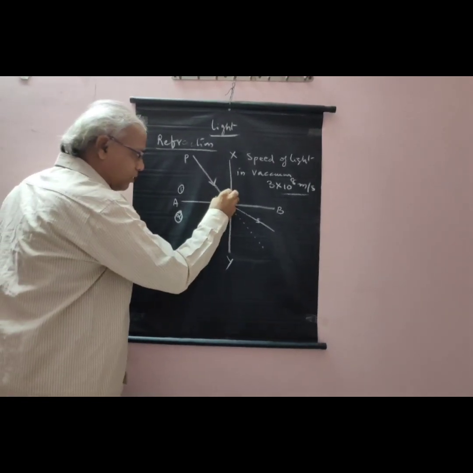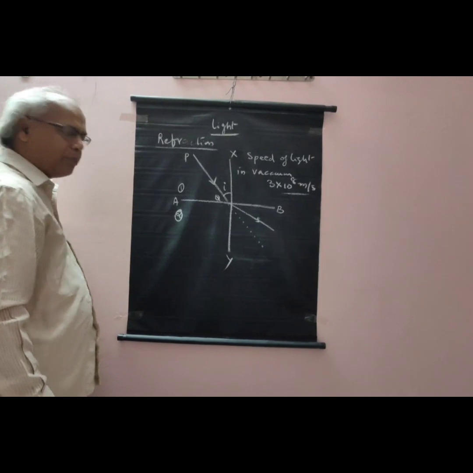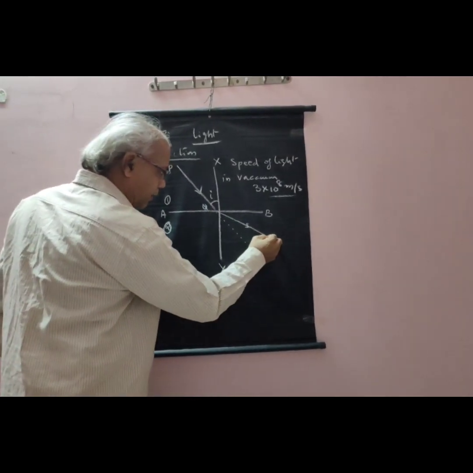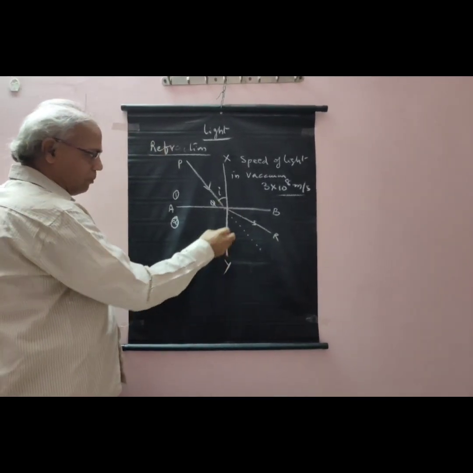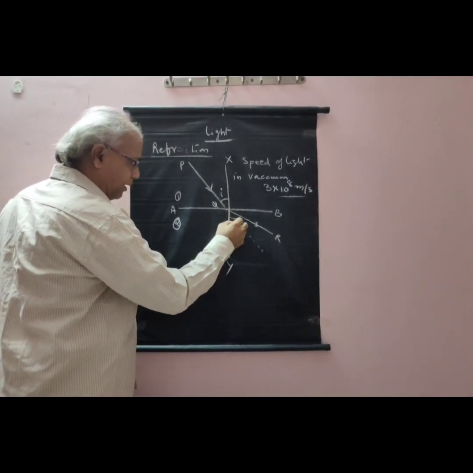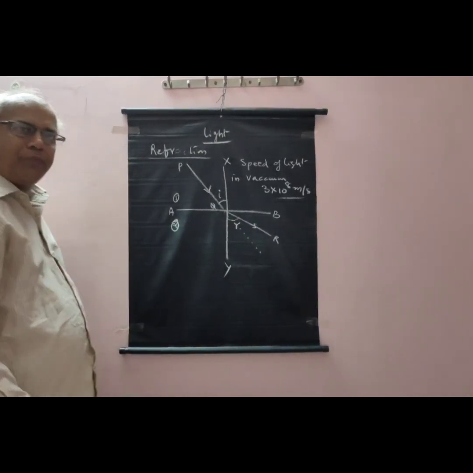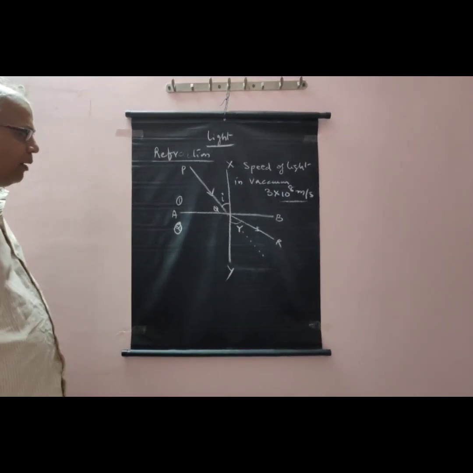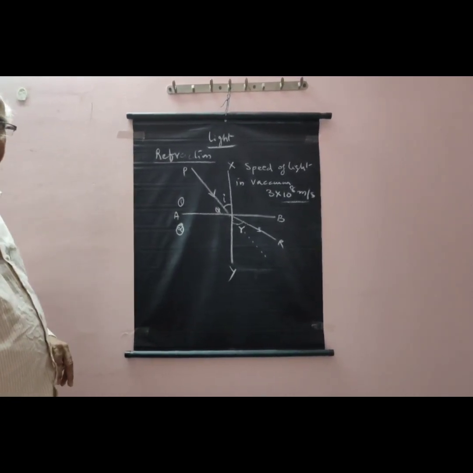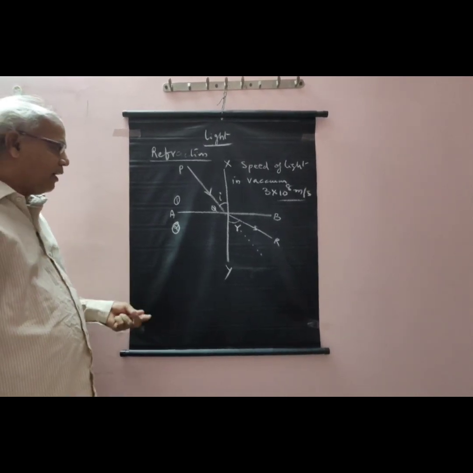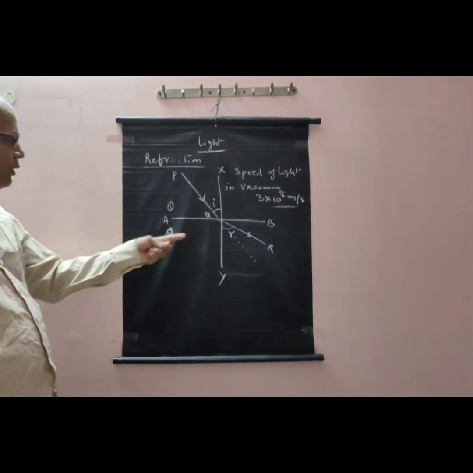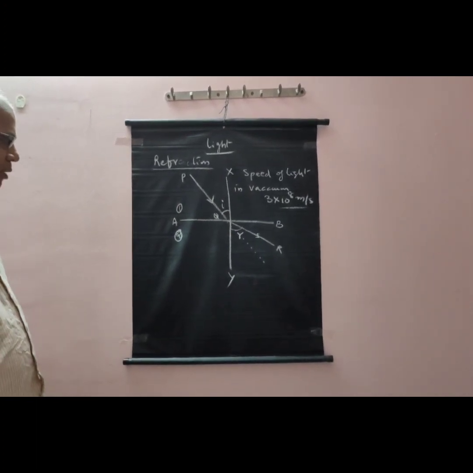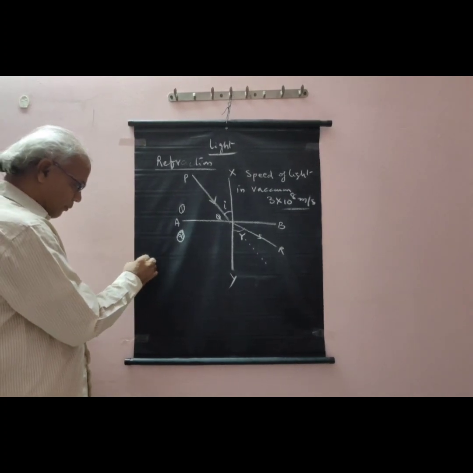This angle is called the angle of incidence i, and the refracted ray QR makes some angle with the normal, called the angle of refraction r. This gives information about refraction, and we can find the refractive index of that medium using the angle of incidence and the angle of refraction. That formula is Snell's law.